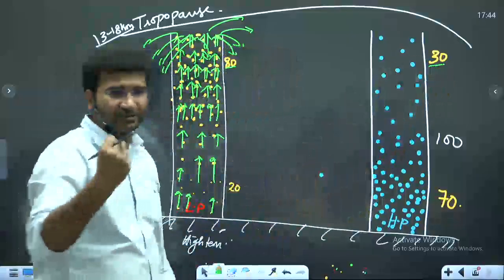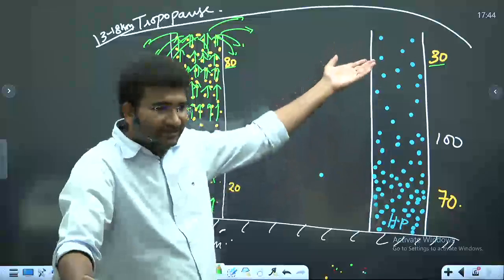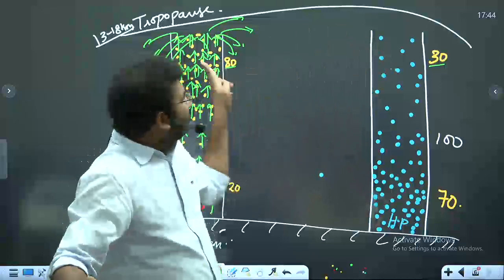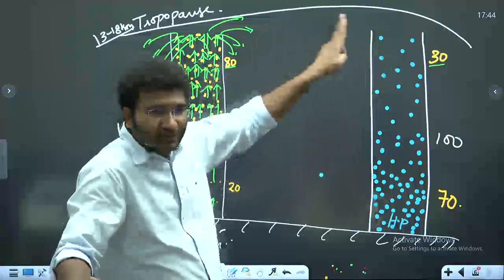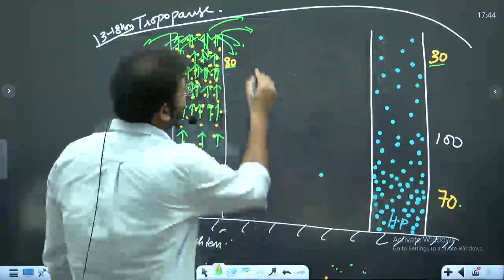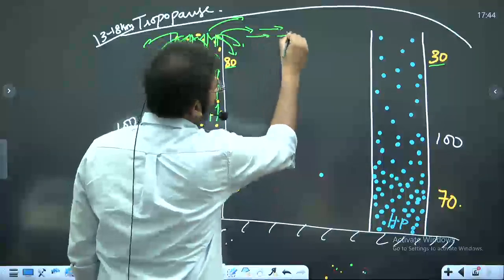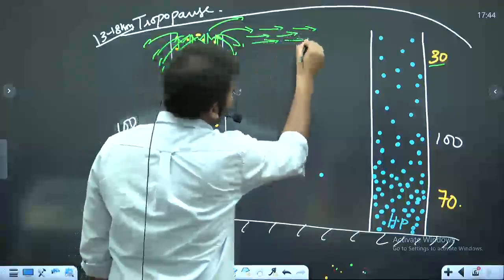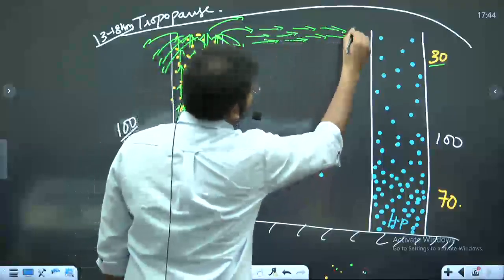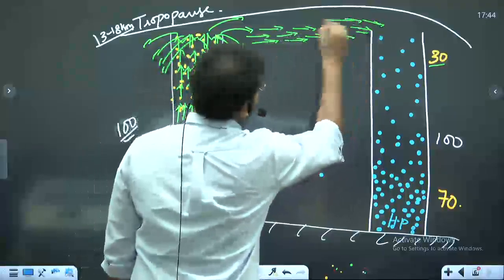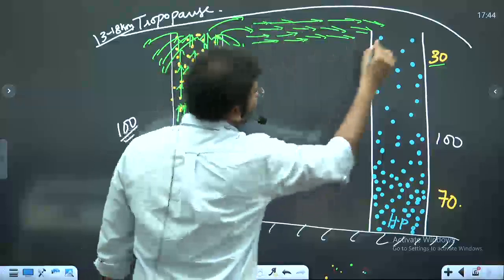Where do you find low pressure? 30. Low pressure hai. Wind will start to move from high pressure to low pressure. So here the wind will find its way. Chalo mera low pressure kahan par hai? It will start to move in this direction. Once it reaches here, the wind will start to sink.